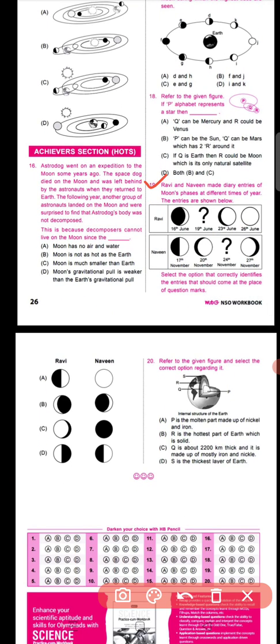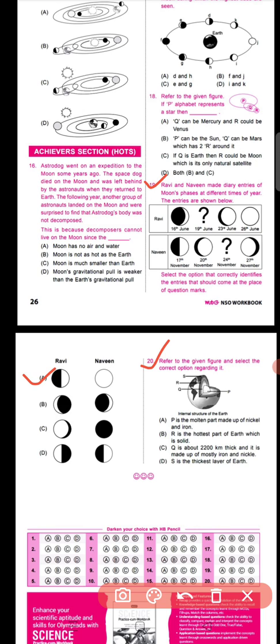Let us move to question number 19, that Ravi and Naveen made diary entries for moon's phases at different times of year. The entries are shown below: 16 June, 19 June, 23rd June, 26th June. Now select the option that correctly identifies the entries that should come at the places of the question marks. If you follow the patterns, then you can go for option A.